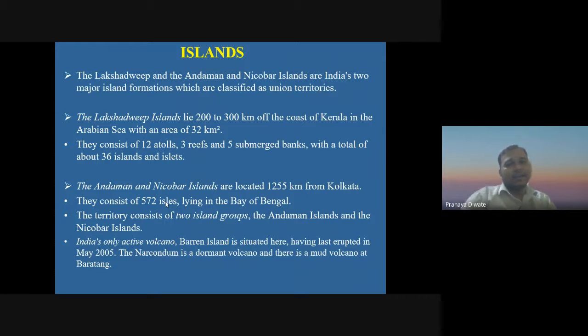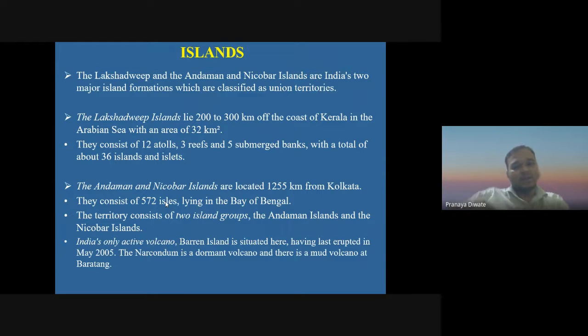Then islands: the Lakshadweep and the Andaman and Nicobar Islands are India's two major island formations, which are classified as union territories. Lakshadweep Island lies 200 to 300 kilometers off the coast of Kerala in the Arabian Sea, with an area of 32 square kilometers. They consist of 12 atolls, 3 reefs, and 5 submerged banks, with a total of about 36 islands.